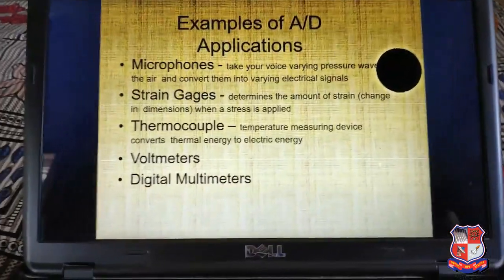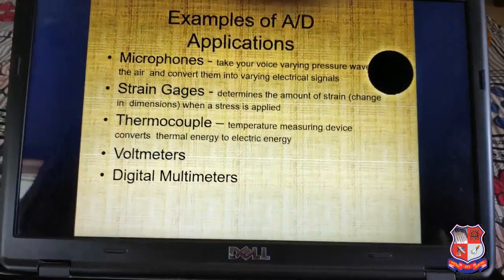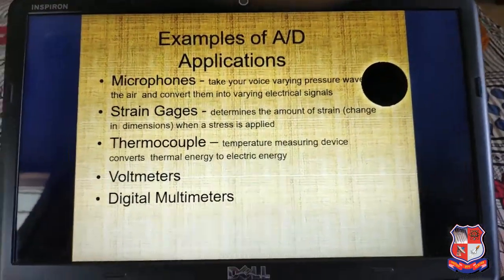Examples of the ADC converter: microphones, strain gauge, thermocouple, voltmeter and digital multimeter.